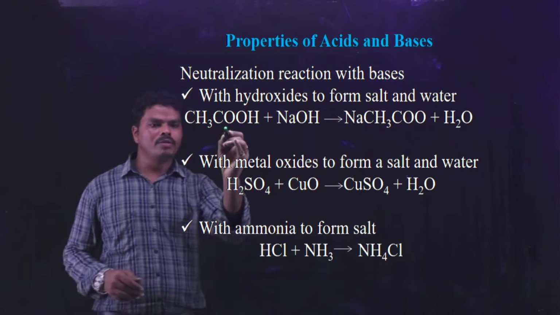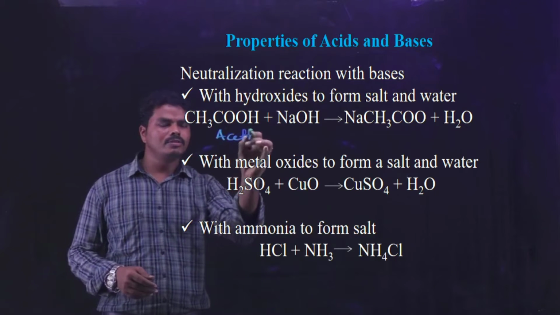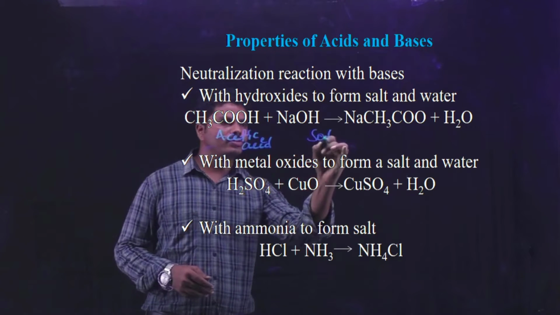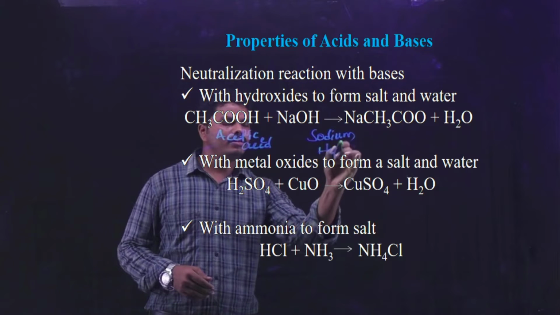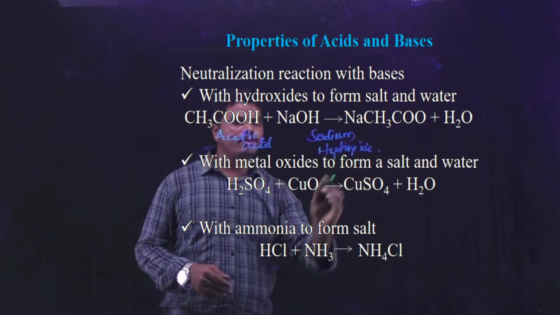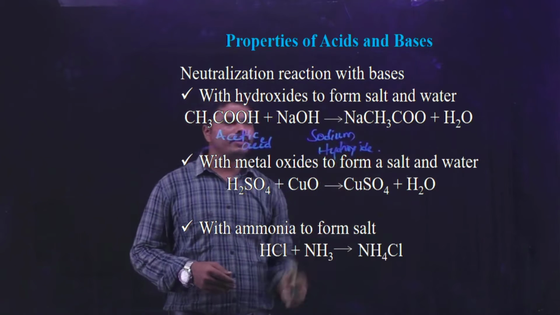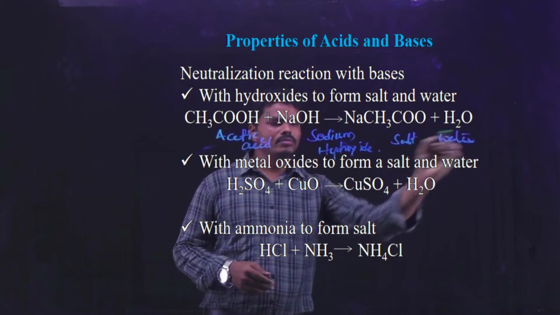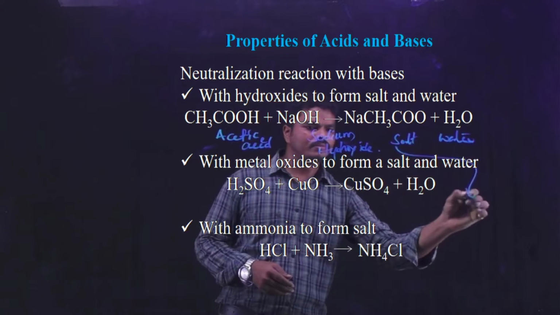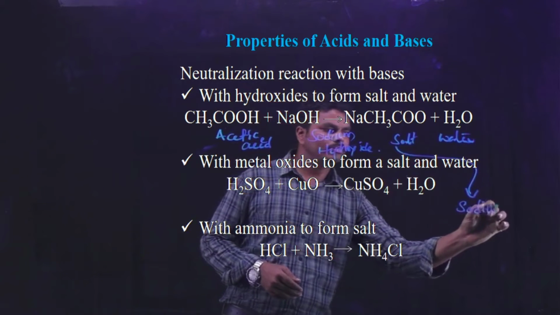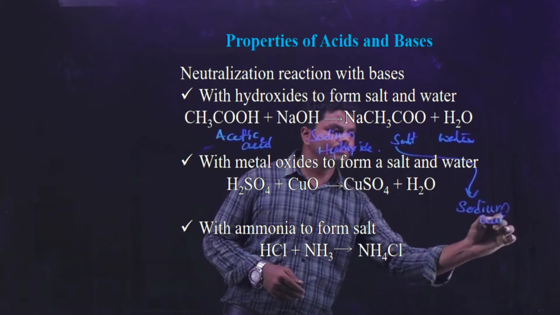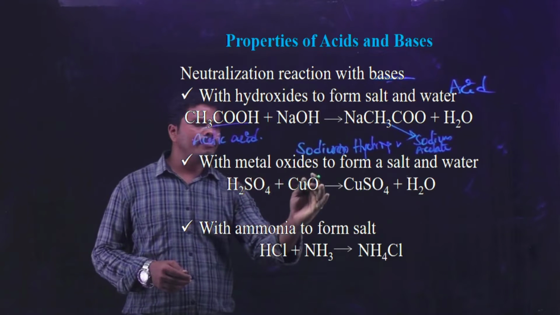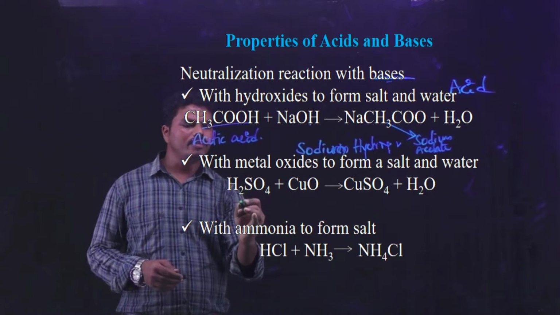For example, when you take the acetic acid and it is reacted with the sodium hydroxide, then it can form the sodium acetate. Sodium acetate is the salt, and water.